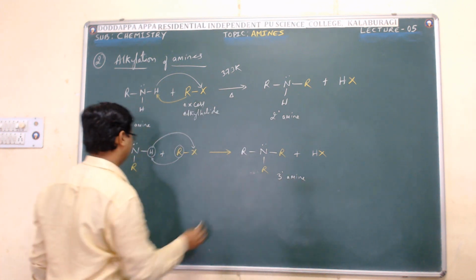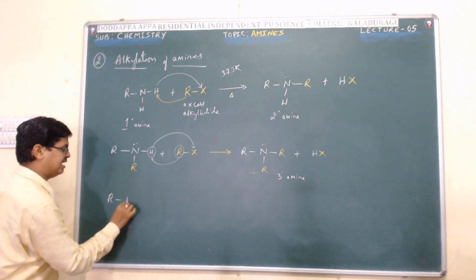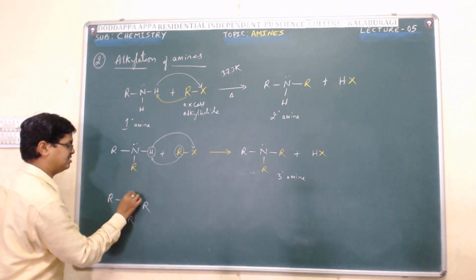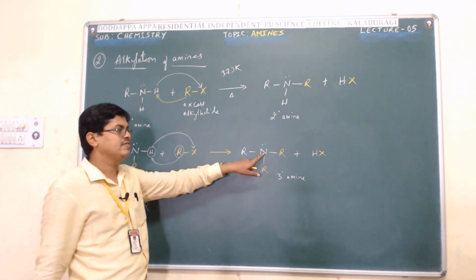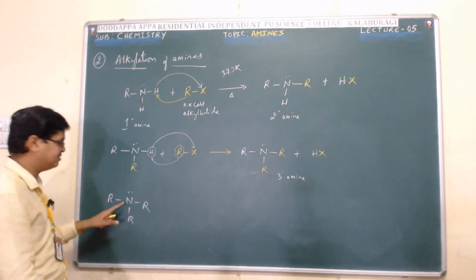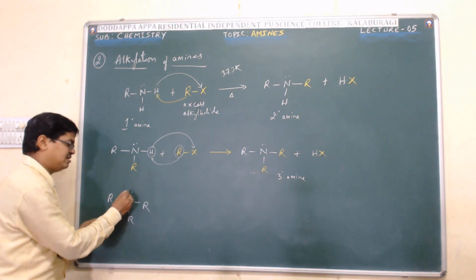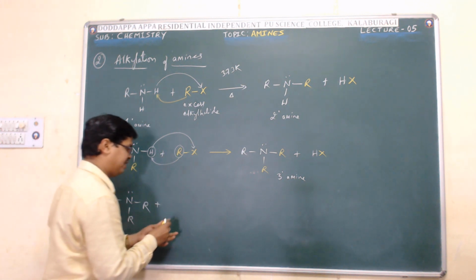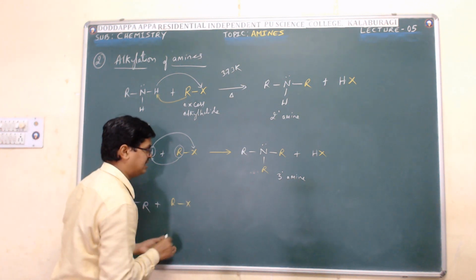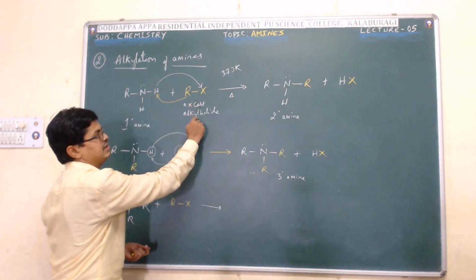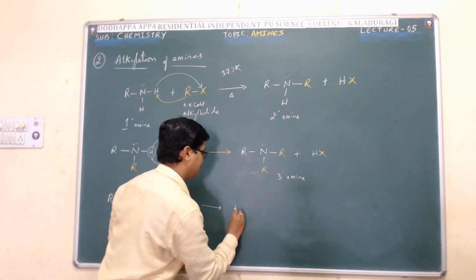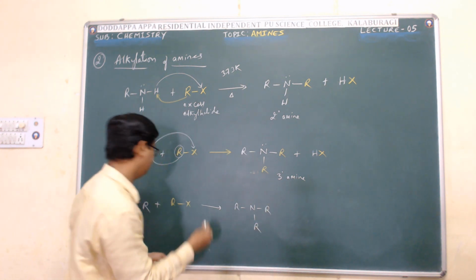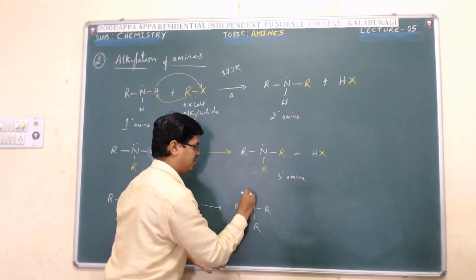Further, the obtained tertiary amine again reacts. Why? Because still there is a lone pair of electrons on the nitrogen of the amine, so it still acts as a nucleophile. Hence it reacts with another alkyl halide, because we have taken excess of alkyl halide in the beginning, to form quaternary ammonium salt.